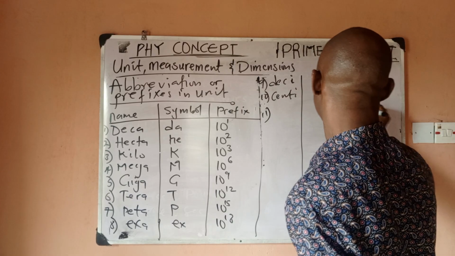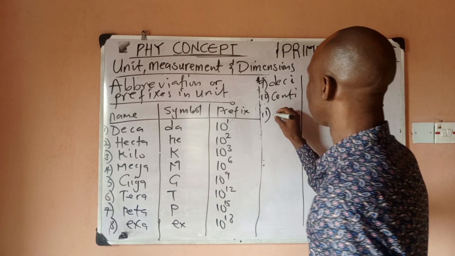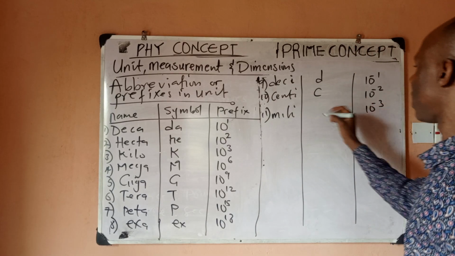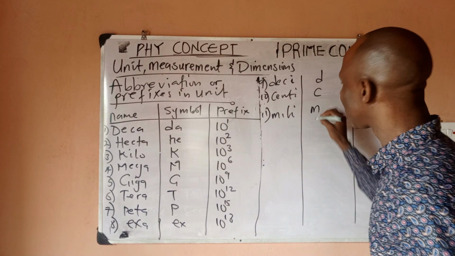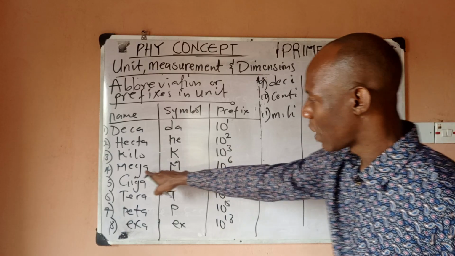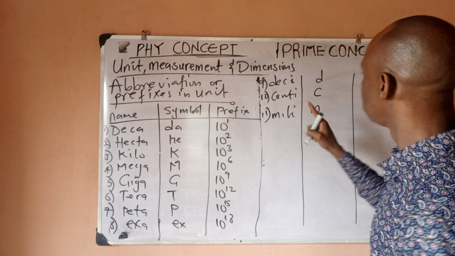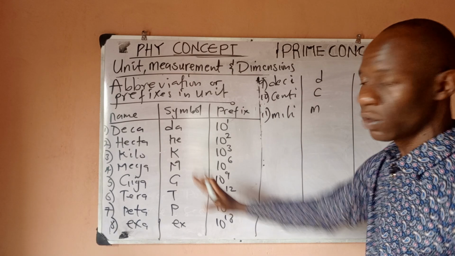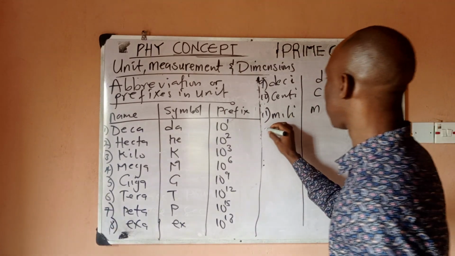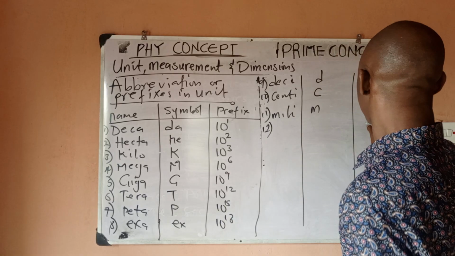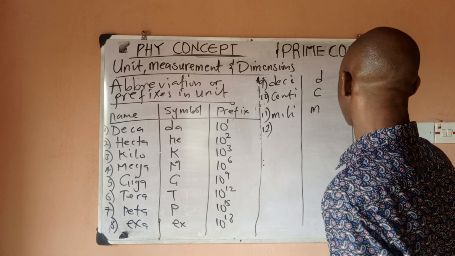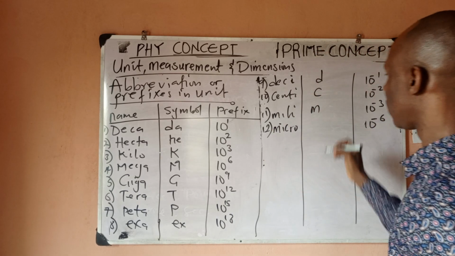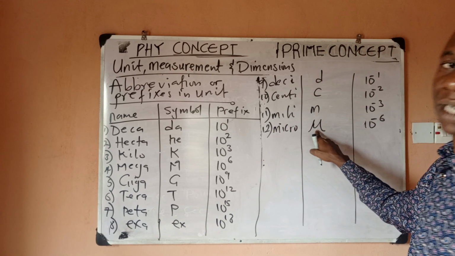Number 11, I should also have 10 to power minus 3, which is milli. Milli, right? Milli is 10 to power minus 3, which is denoted with small letter m. You can see this one, mega is capital letter M, milli is small letter m. So don't mix them. Try to take your time and go through these symbols. They will help you. Number 12, so it means we should have 10 to power minus 6 also, which is actually what we call micro. Micro, what is the symbol for micro? This is the symbol for micro, mu.